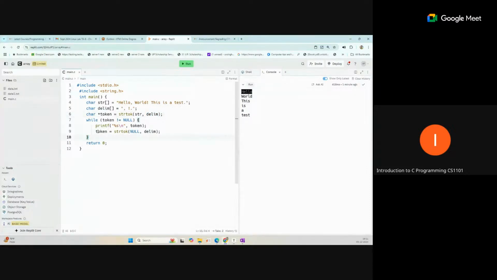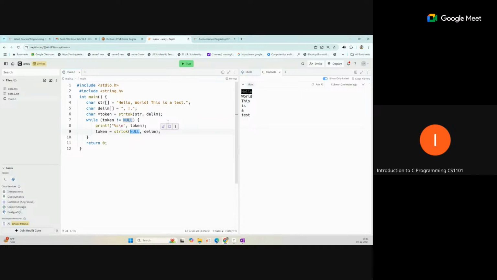Every time we call this function again, we will receive one token. But when we call it the second time, we will not pass str as the string here. Only the first time we pass the string. Internally, by default, it will take a pointer reference to the next part of the string where it will start again. So we pass a null value the second time and the remaining times.